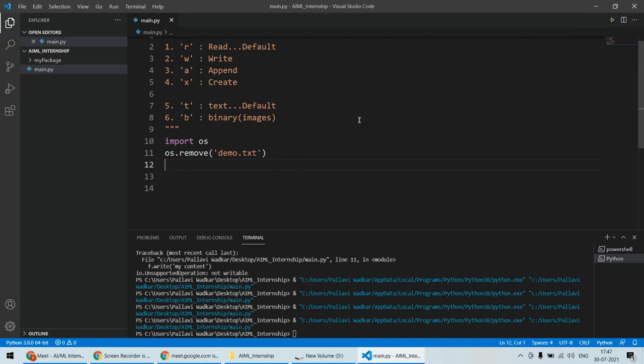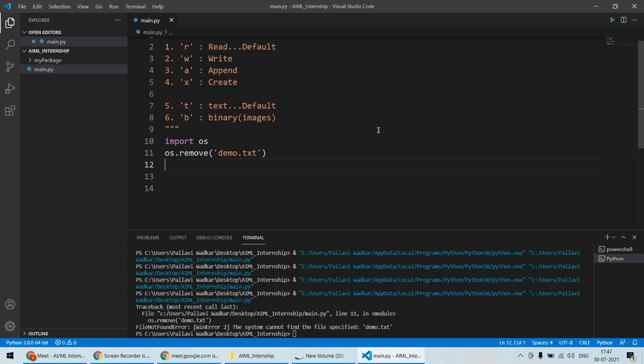Now again if I try to run this code, because the file has already been deleted, it will raise an error that you cannot delete this because the file is not there. So as far as the os.remove function is concerned, it will delete the file if the specified file is there, and it will raise an error if the file does not exist in that particular folder.